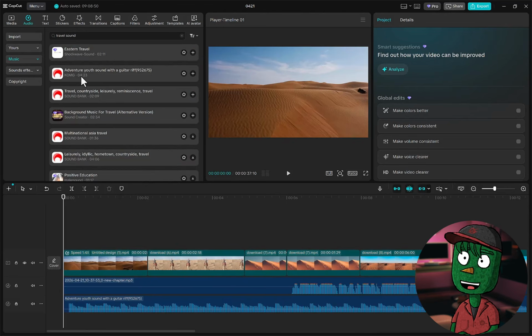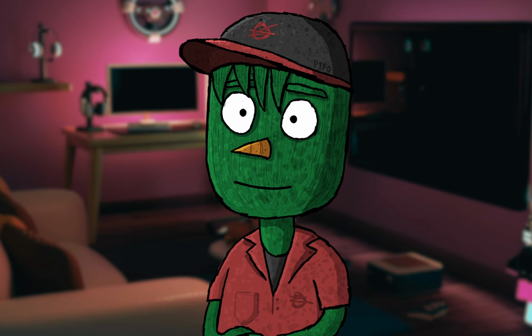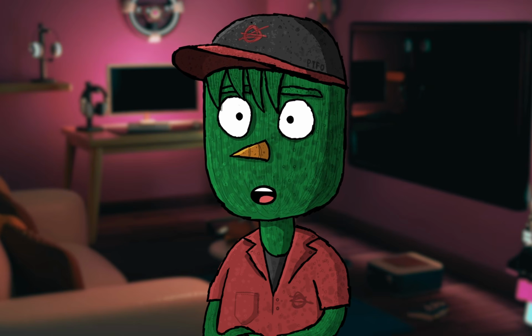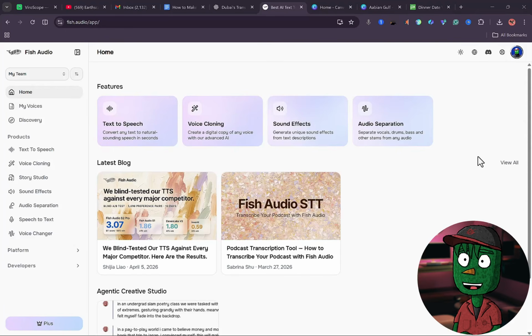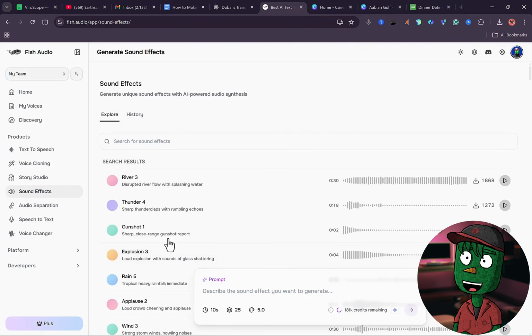Right, the next thing we need to do now is to add sound effects, and the best place to generate sound effects for your video is Fish Audio. Come back to Fish Audio just like this, and make sure you click on sound effects here, and then it's going to bring you to this page where you are going to search for the sound effects you want.